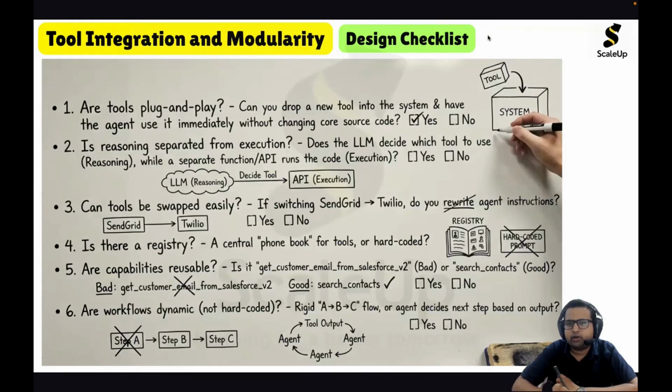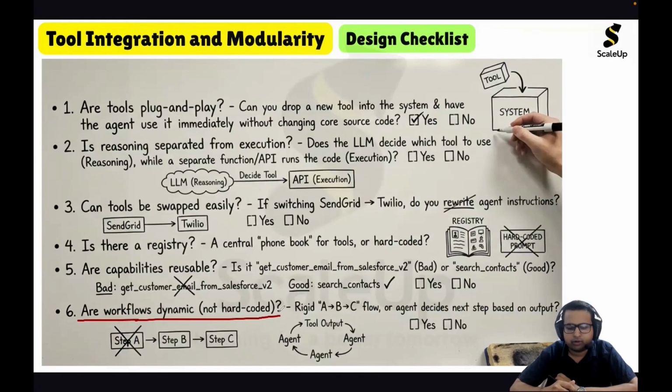And the next very important question you should consider is, are workflows dynamic, not hard coded? It is very important that whatever orchestration we do has to be dynamic. The workflow should be dynamic.